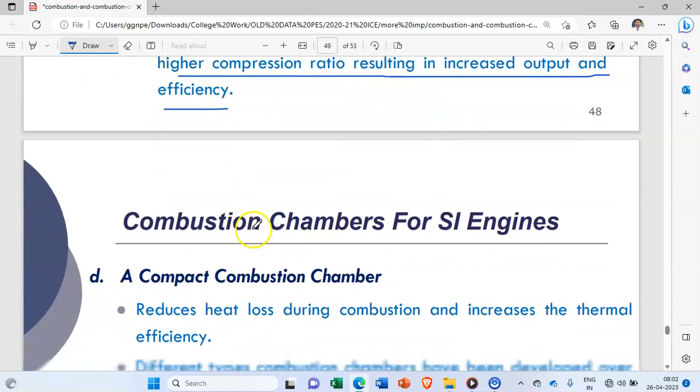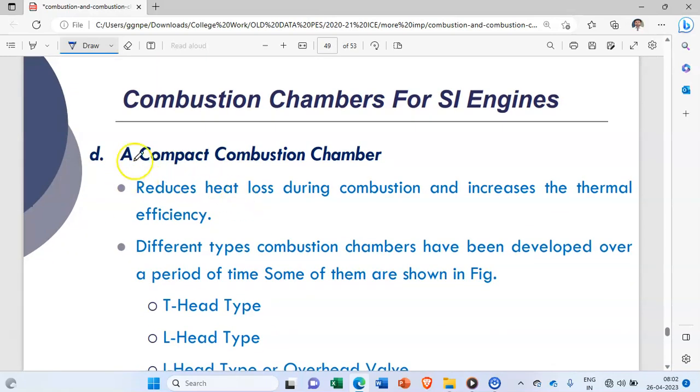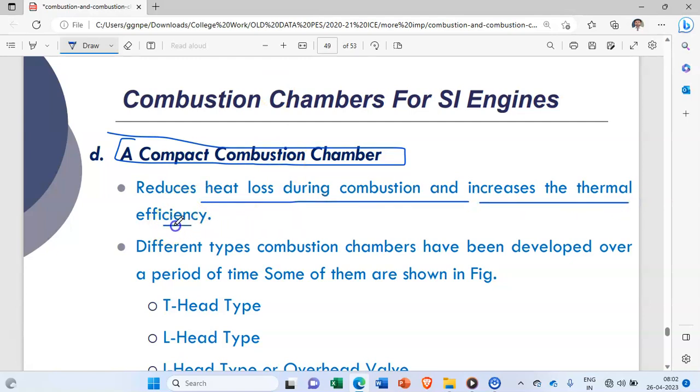Okay. Now let us discuss the types. And one more factor, that is, a compact combustion chamber we require. Okay. So it reduces heat loss during the combustion and increases the thermal efficiency when we design a compact combustion chamber. So these are the advantages.